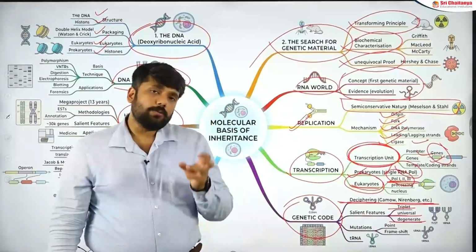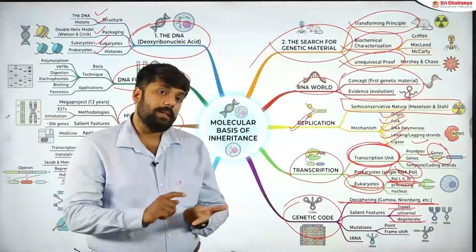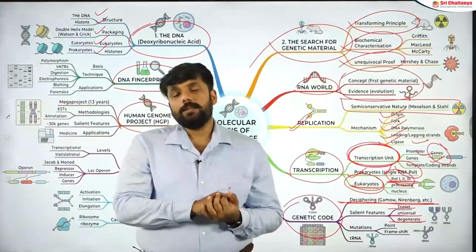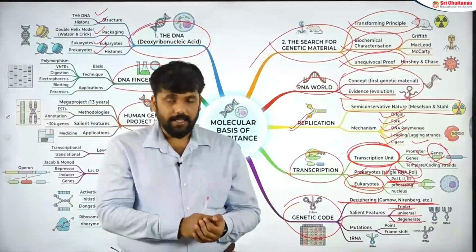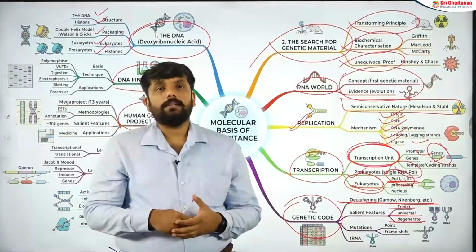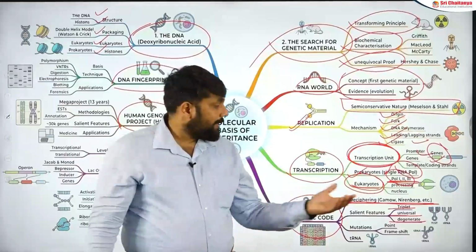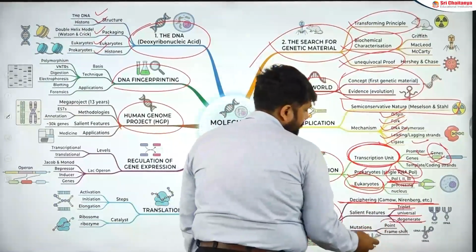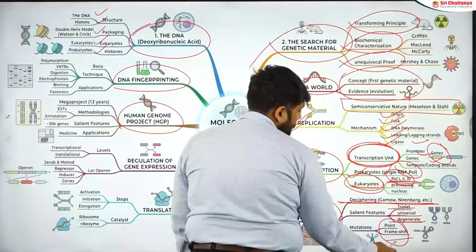At the end of the genetic code, a small portion of the mutation section is given. Remember that this mutation section explains the parts in zoology and principles of inheritance, in which you have done certain things like sickle cell anemia and all those. But the explanation of them exists actually at this point. So in mutations, frame shift and point mutations are an important part. Frame shift has made good numericals over the time.